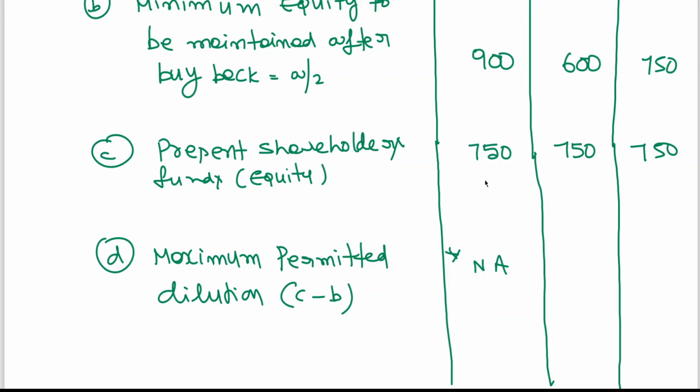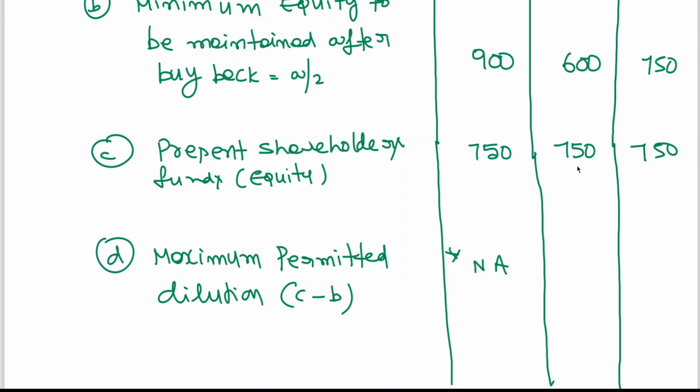Present shareholders funds equity is less than the minimum equity to be maintained. The minimum equity to be maintained after buyback is 900 crores and present shareholders fund is 750. If you go for buyback, it will reduce still further, below 900. Simple logic. Present shareholders fund equity is 750 crores, minimum equity to be maintained after buyback is 900. If out of 750 you go for a buyback, what will happen? It will reduce further. So you are not following the provisions of the Companies Act. Therefore, the maximum permitted limit is not applicable.